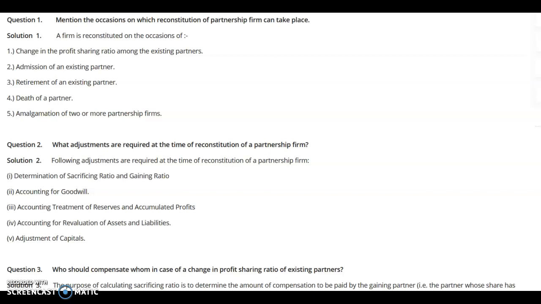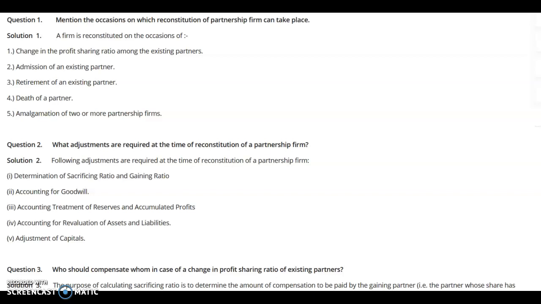Now, at the time of reconstitution of the partnership firm, what type of adjustments are required? A number of adjustments are required at the time of reconstitution of a partnership firm. Starting with, there may be the calculation or determination of sacrificing ratio and gaining ratio. Then we have to do accounting for the value of goodwill. Then accounting treatment of reserves and accumulated profits, accounting for revaluation of assets and liabilities, and adjustment of capitals among the partners.